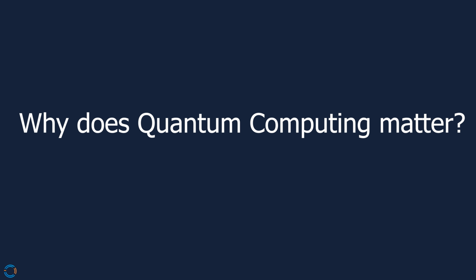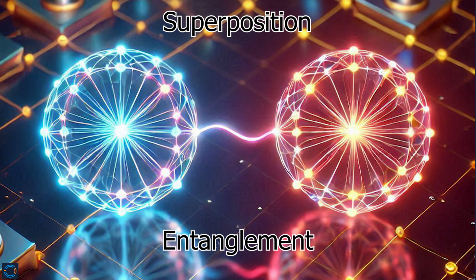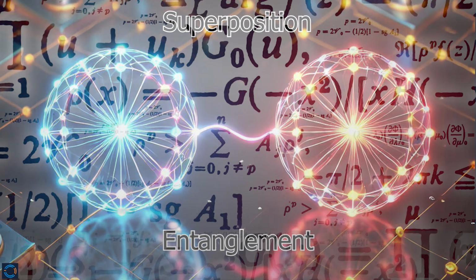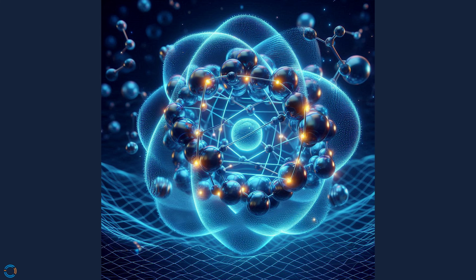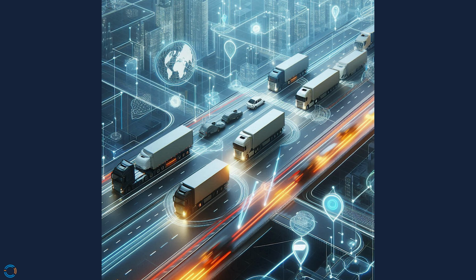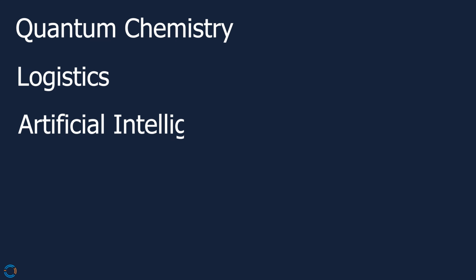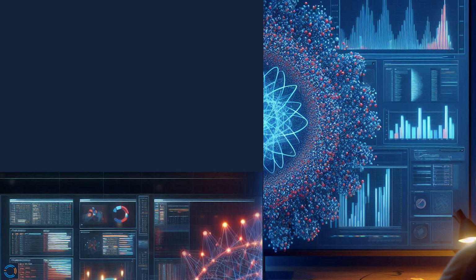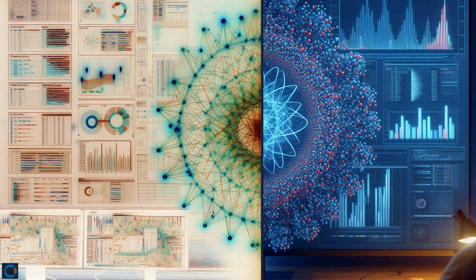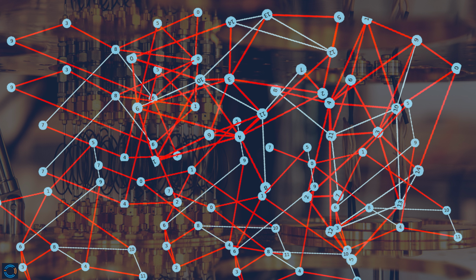So why does all this matter? The unique properties of qubits combined with superposition and entanglement allow quantum computers to excel at solving highly complex and computationally intensive problems. For example, in quantum chemistry, they can simulate molecular interactions more efficiently than traditional computers. In logistics, they can optimize delivery routes for countless trucks, evaluating numerous options in parallel. And in AI, they can enhance machine learning tasks, particularly in training the model. AI depends heavily on optimization and probabilistic calculations, which quantum computers are uniquely suited to handle.